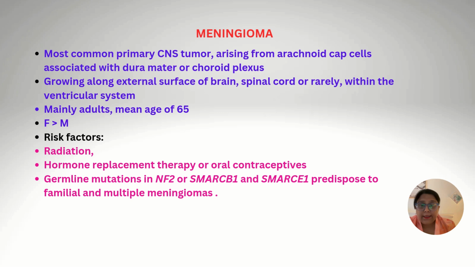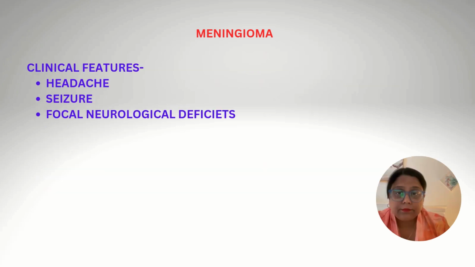The risk factors are radiation, hormone replacement therapy or oral contraceptives, and germline mutations in NF2, SMARCB1, and SMARCE1, which predispose to familial and multiple meningiomas. The clinical features are headache, seizure, and focal neurological deficits due to tumor compression effects.